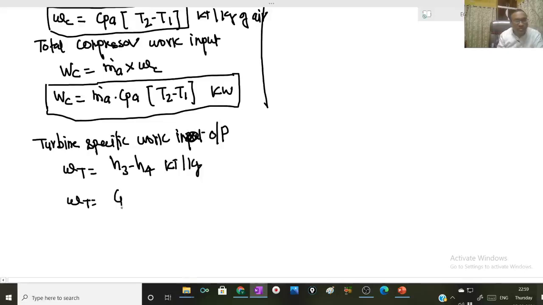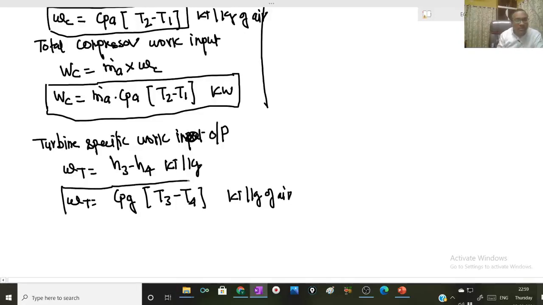In terms of specific heat and temperature, CPG into T3 minus T4 kilojoule per kg of air. Since turbine handles the gas, a specific heat of gas will come into picture.